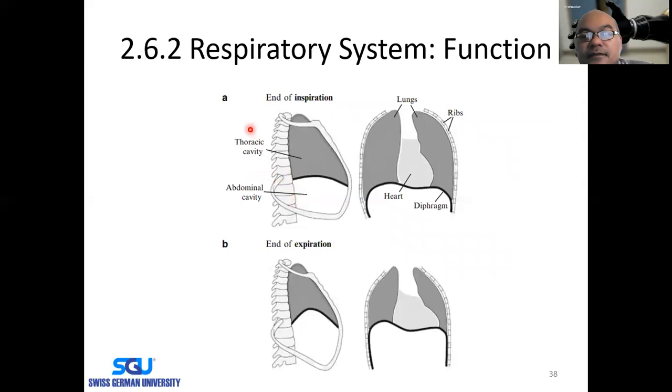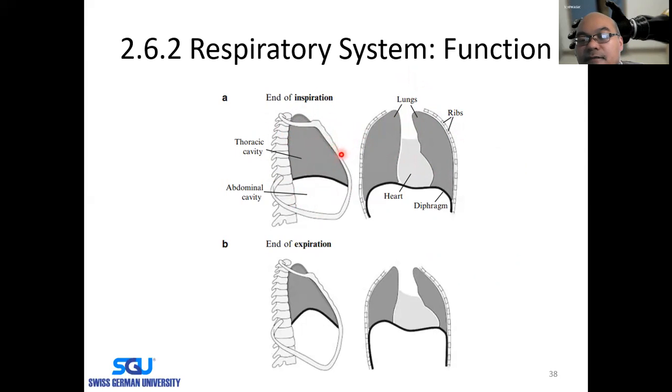So during inspiration, the diaphragm will expand, which will result in an increase of the thoracic cavity volume. Okay, and then the ribs here will expand, and air will flow into the lung because the volume increases.